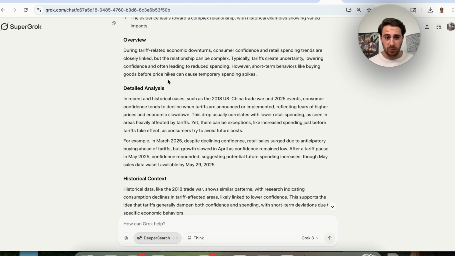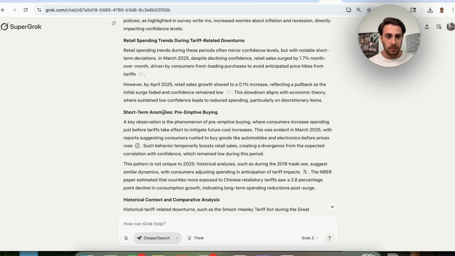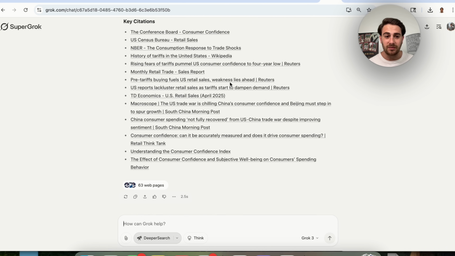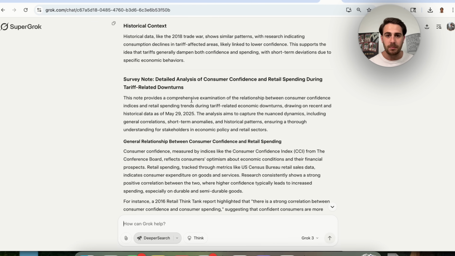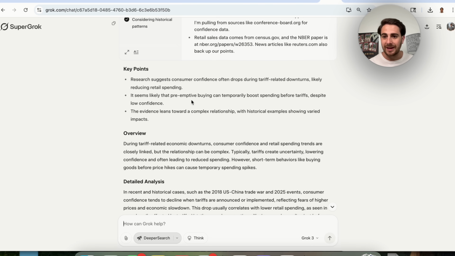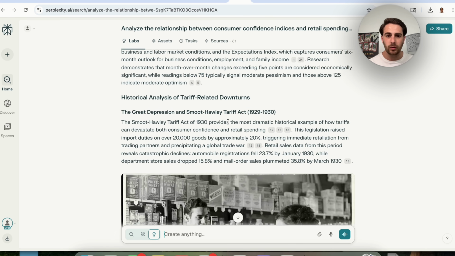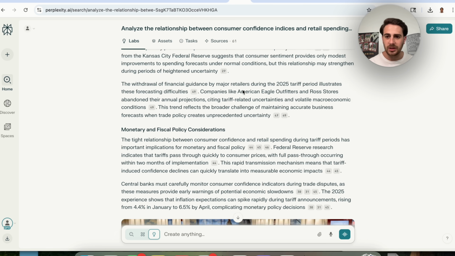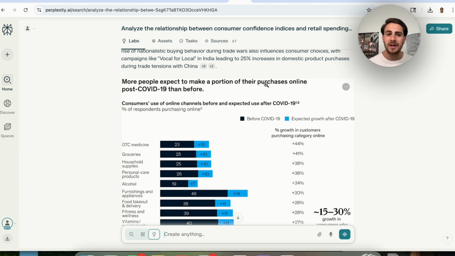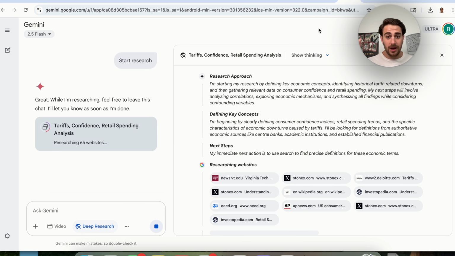It went through, gave us key points, detailed analysis, historical context, gave us all of this, but there are no charts, there are no graphs. It barely even cites anything. In fact, it cites all these things at the bottom, but it's not that much. I mean, look at this little inky dinky report that this made right here, and look at this that this did with all these photos, all of these different things. Went through a bunch of different tasks, creating all these different charts, all this different stuff. This is way better than what Grok gave us. And Grok used to do really good deep research. So Grok is out of here.